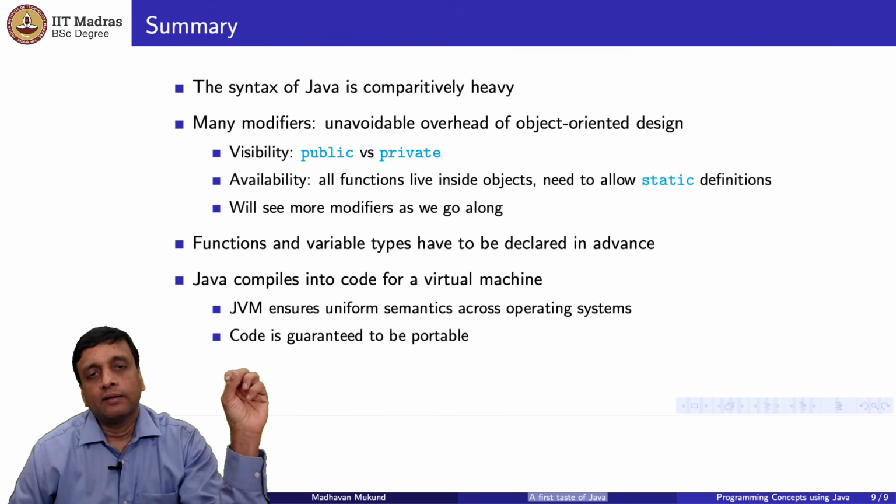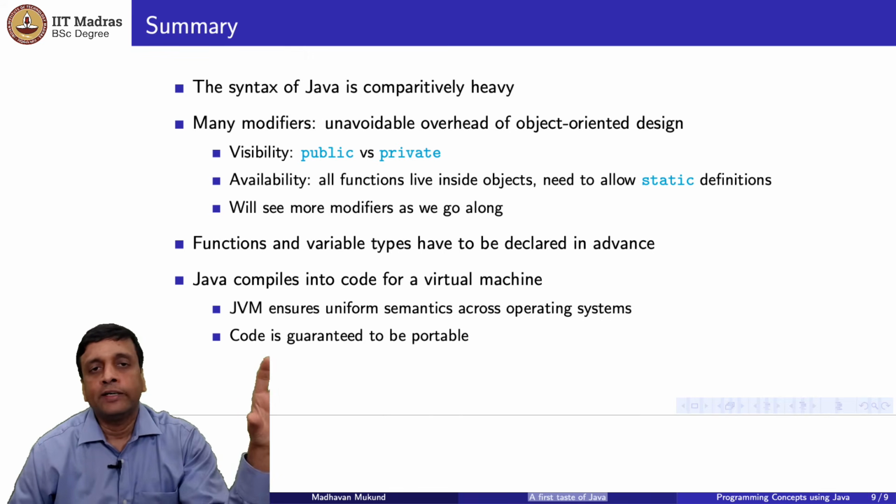And finally, the selling point of Java is this: write once, run anywhere. Java is designed to be a portable language. So it is defined in terms of this virtual machine. The Java compiler creates this bytecode for this virtual machine, and this bytecode is guaranteed to run in the same way across architectures. So you have portable code.